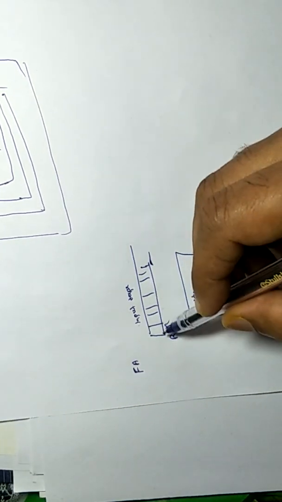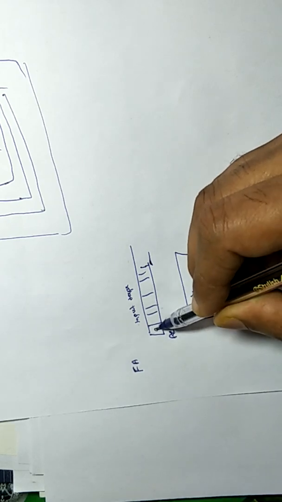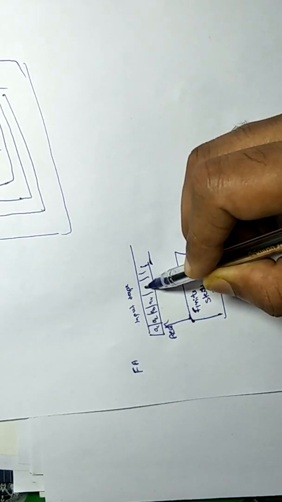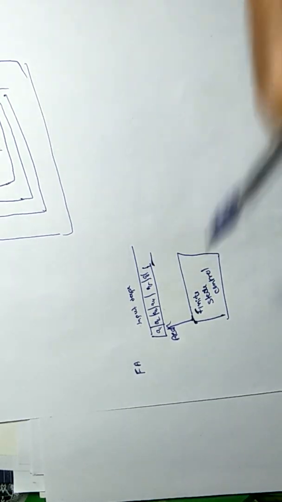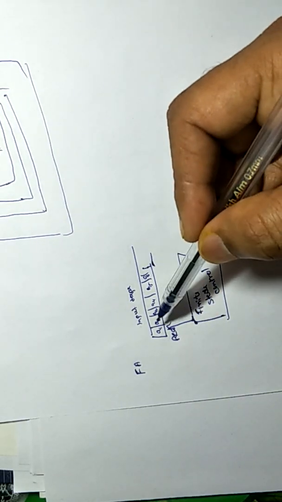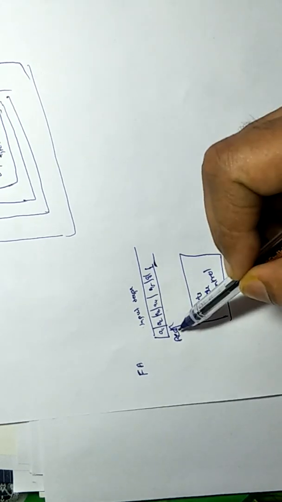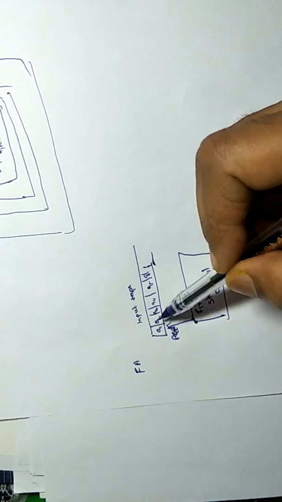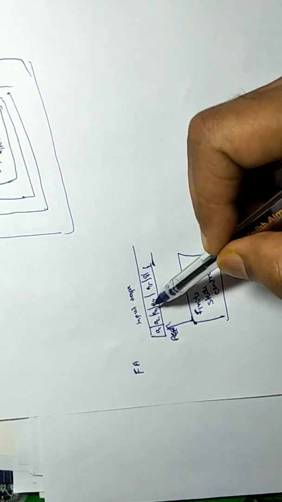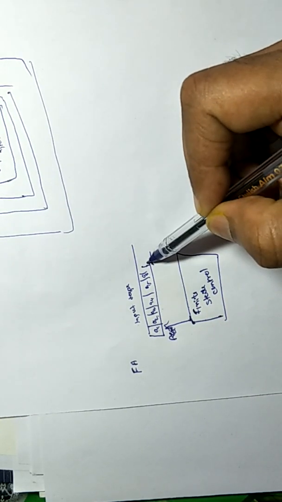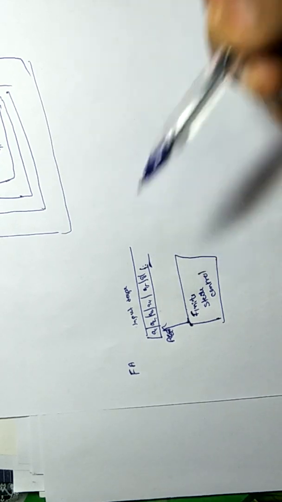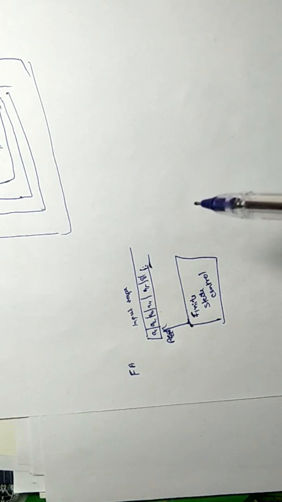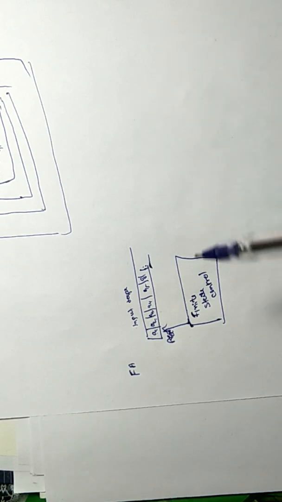Suppose the input is a1, a2, a3, a4, a5, a6. We read the input from this head and we move forward. We read this, we move to the next symbol, then we read that, and at the end of the input, we reach some state. If that state is a final state, then the input gets accepted, otherwise it gets rejected.